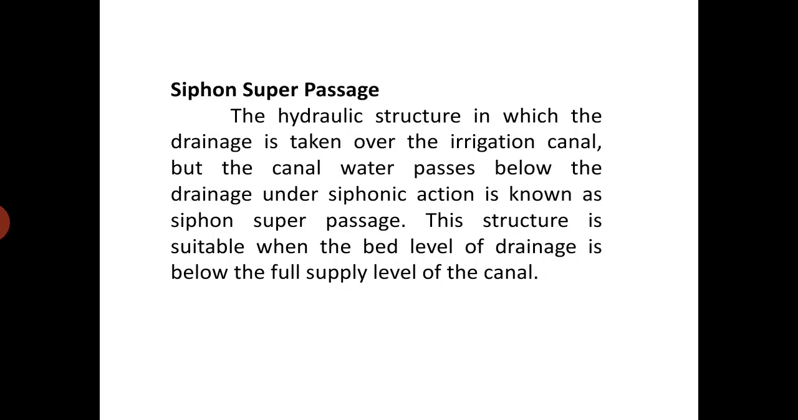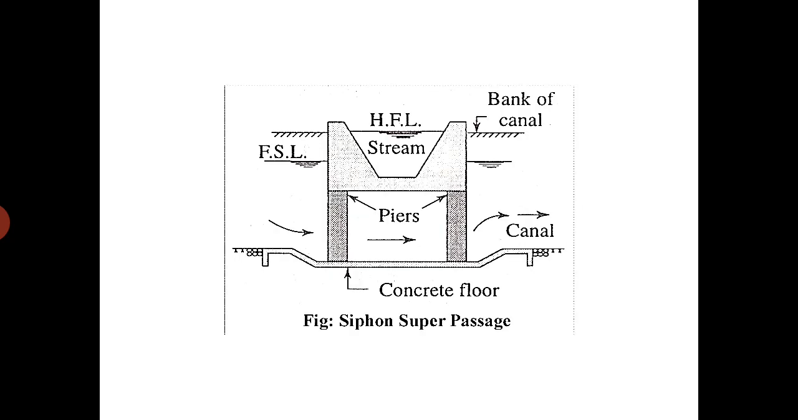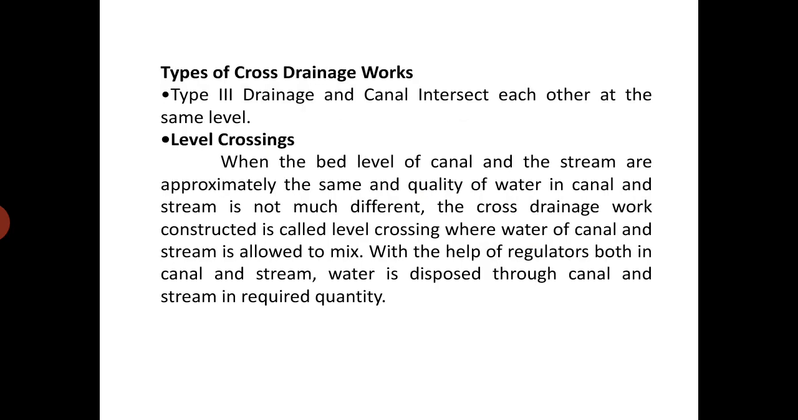Next type, siphon super passage. It is used when the bed level of the river is not above the maximum water level in the canal. So this is the diagram of the siphon super passage. In that, the water in the canal passes at the crossing point by siphonic action. Hence, it is known as siphon super passage.